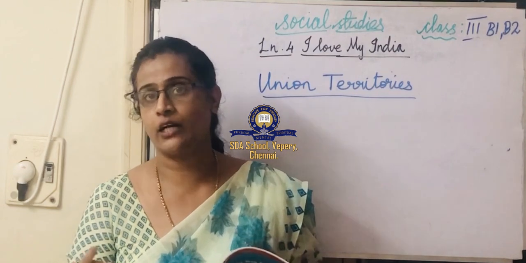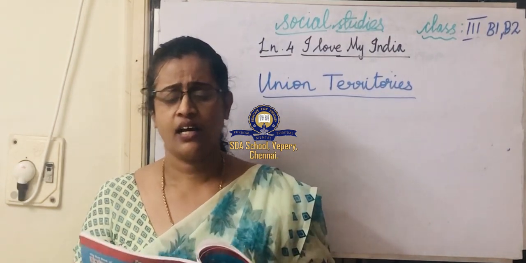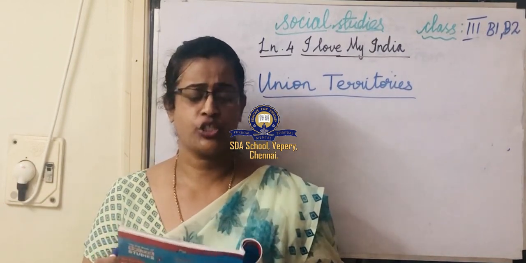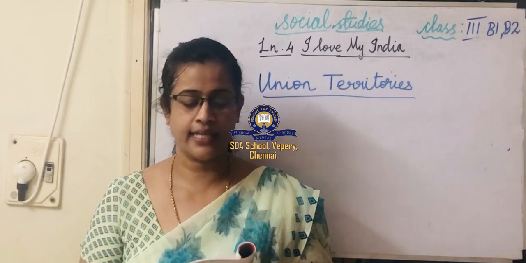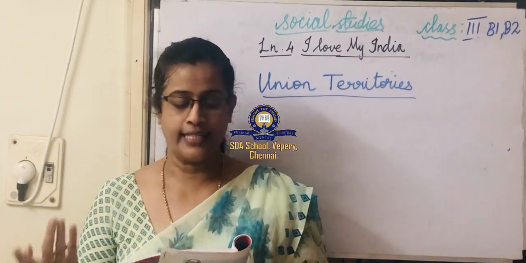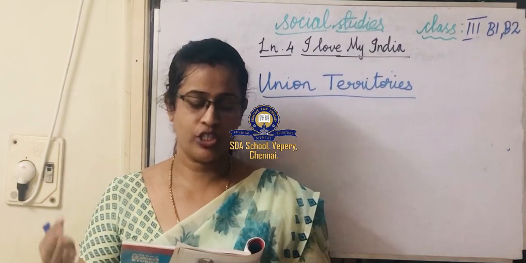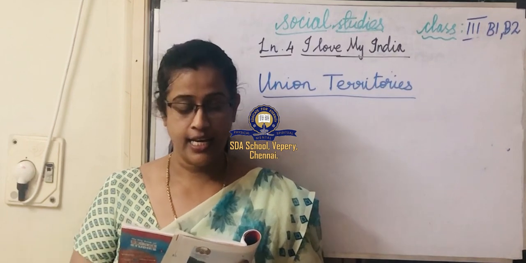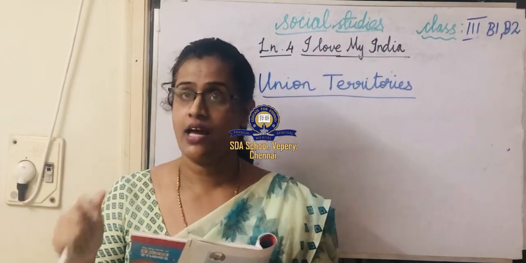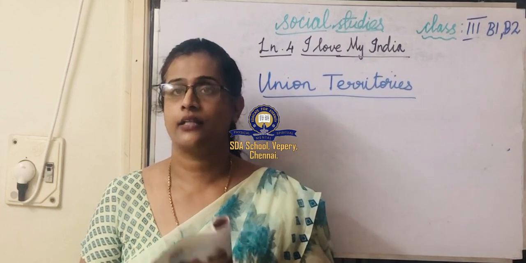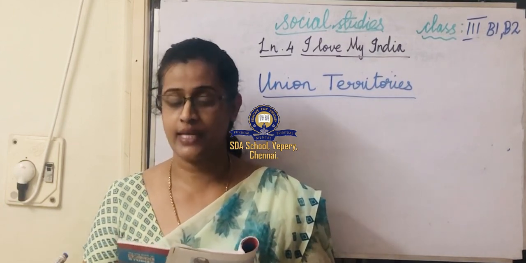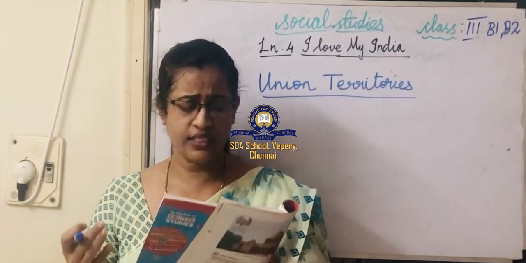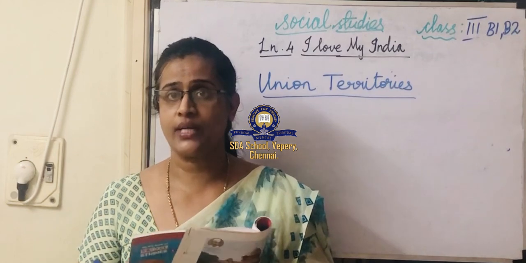Next we move on to the state government. Each state has its own government. Each state elects its own government. The governor, the chief minister, other ministers and the senior officers of the state government live and work in the state capital. And the last topic is union territories. How many union territories are there? There are 7 union territories.